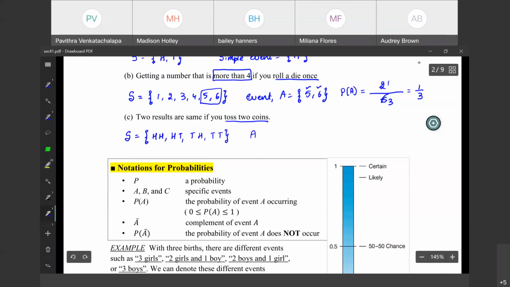Now, what is the event? Event they are asking is two results must be seen. So it is head or a tail. It must be same. Now, what will be the probability? 1, 2 divided by total number is 1, 2, 3, 4, which is 50% chance.